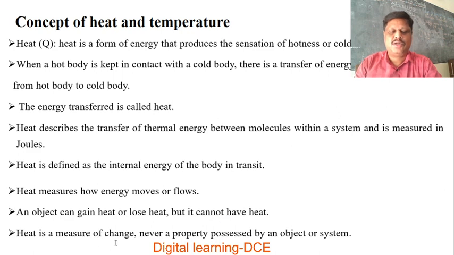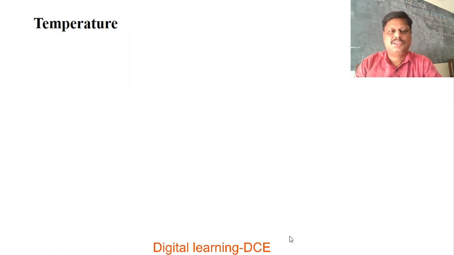Heat is a measure of change, never a property possessed by an object or system. Change means there is a change in temperature.